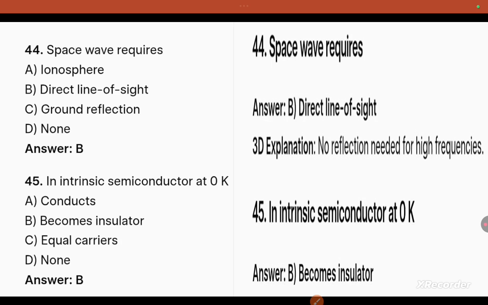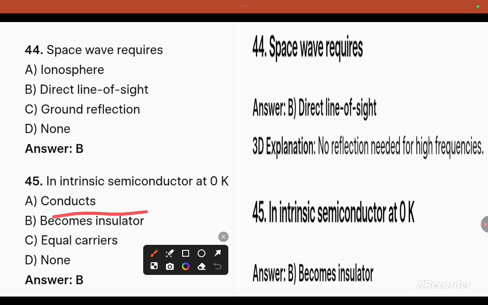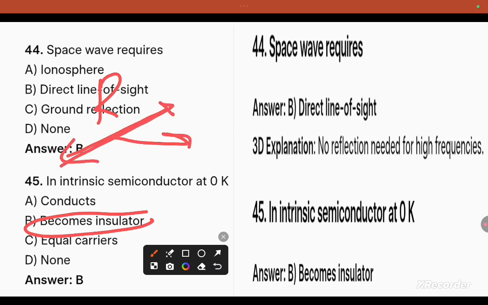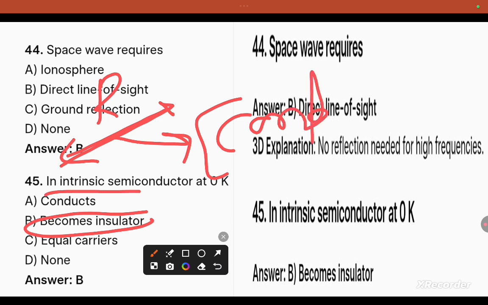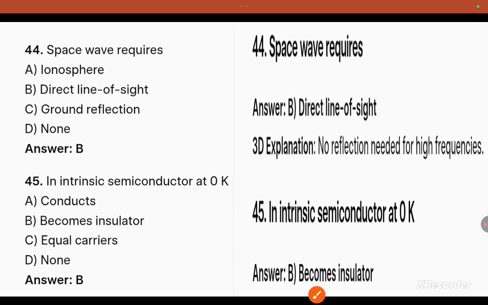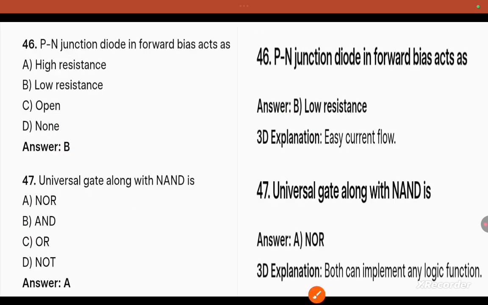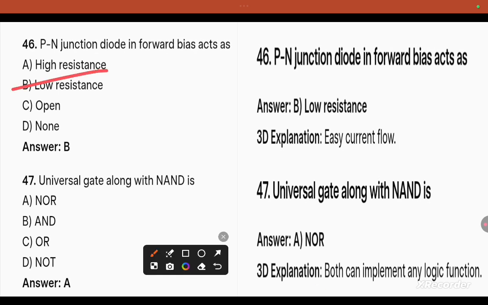In an intrinsic semiconductor at 0 Kelvin, it behaves like an insulator. Remember, at room temperature, if you increase the temperature, the semiconductor behaves like a conductor. But intrinsic semiconductor at 0 Kelvin becomes like an insulator. A PN junction diode in forward bias acts as low resistance.